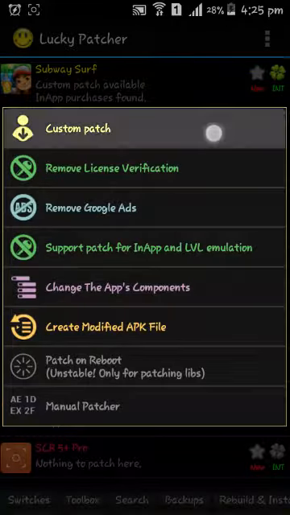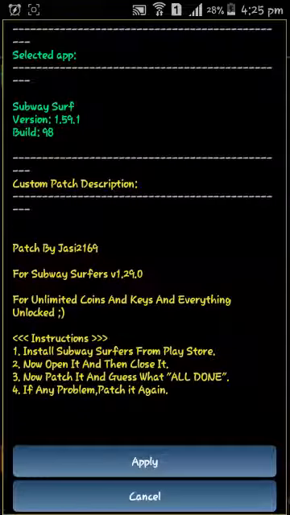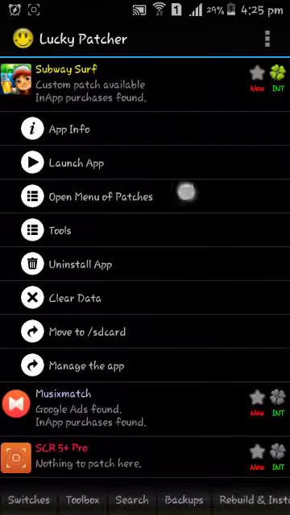Custom patch is well and good, but it needs to be the exact same version. Like the version should match the custom patch. But the version I have is 1.59.1 and the patch I have is 1.29.0, so it won't work. Even if you try it, it still won't work. You need to have the exact same version, and the version is really old. So I'm not gonna apply it.